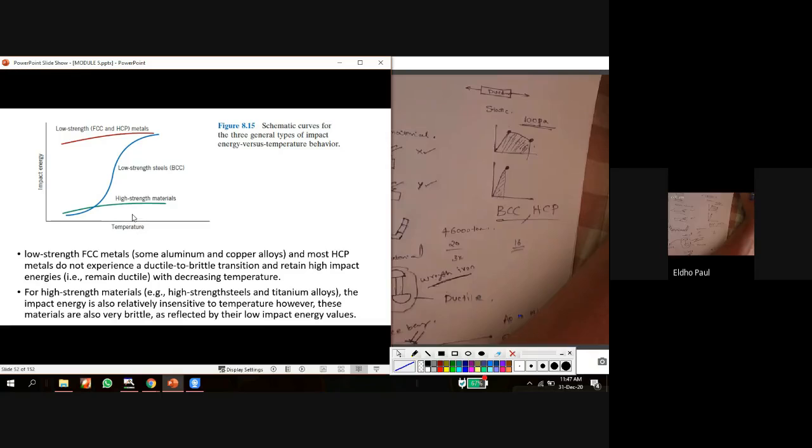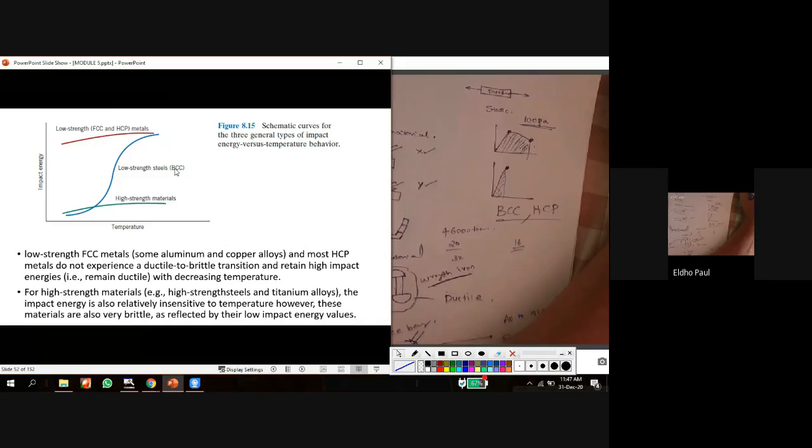Okay, but in the case of BCC, we can see this blue line. For BCC, we can see a sharp decrease in the impact energy, or the toughness. So we have to select an FCC material when it is subjected to huge temperature variation. We should not select this type of BCC material because there will be a ductile to brittle transition.